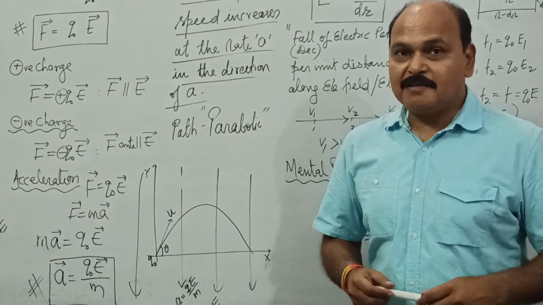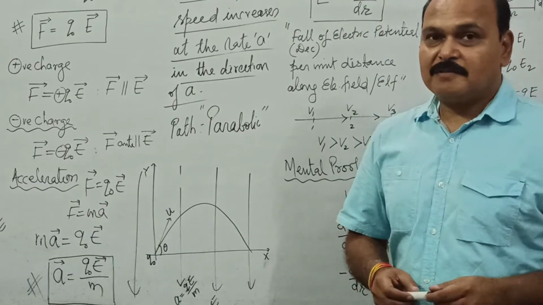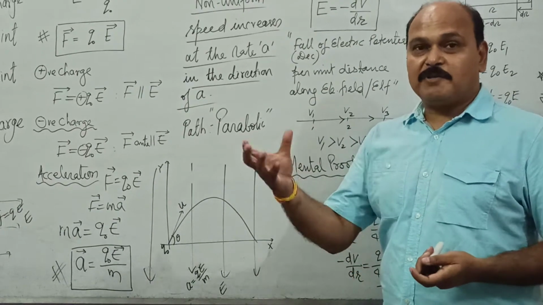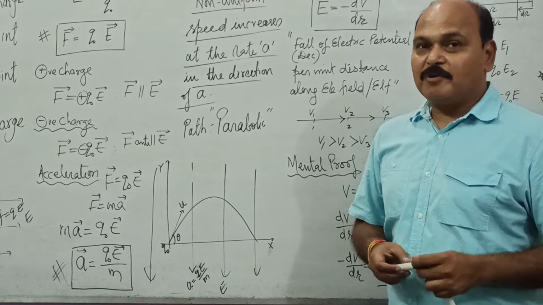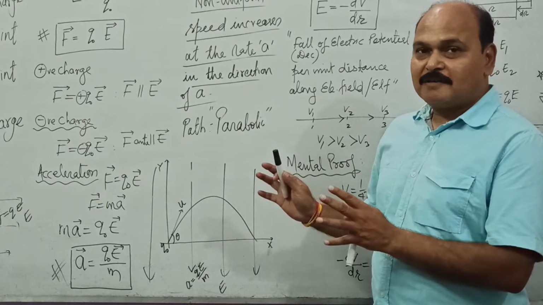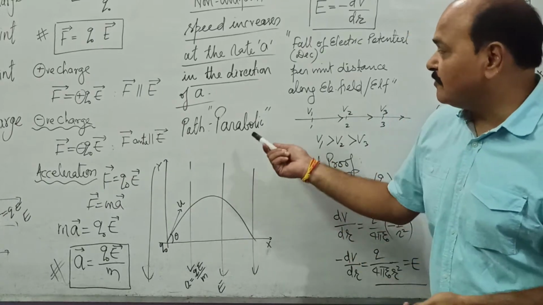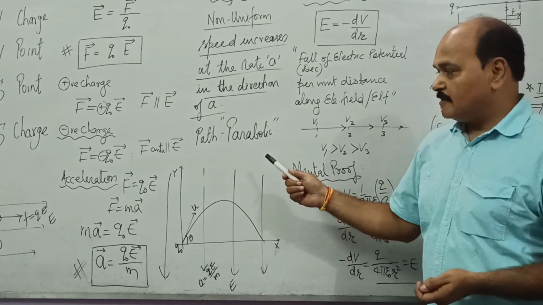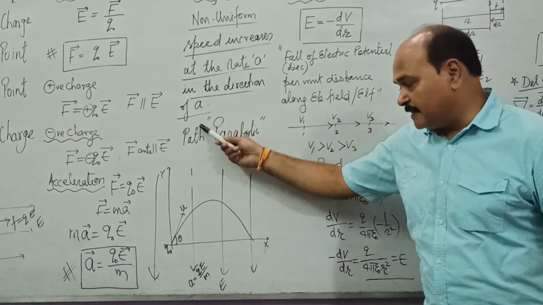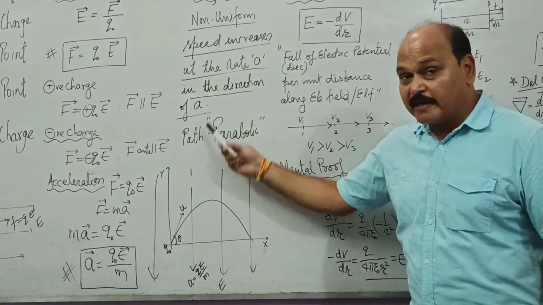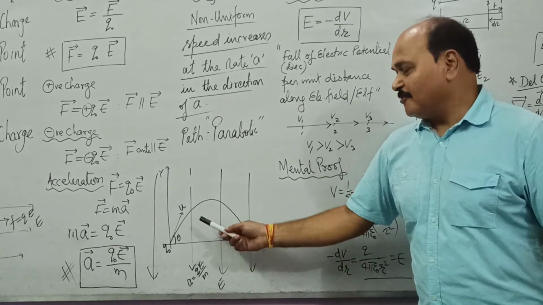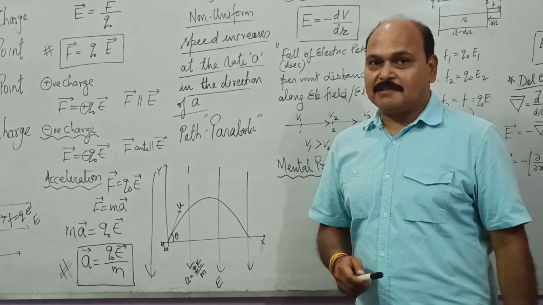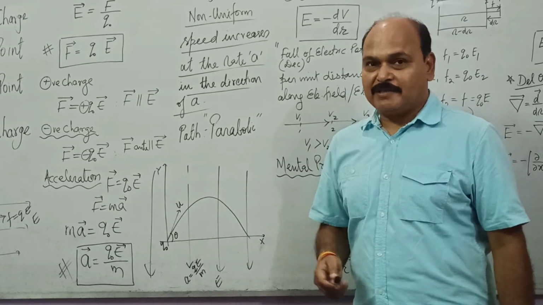Last year you studied motion in 2 dimensions, the parabolic path the charged particle moves upon. Any stone, any object projected in gravity moves on a parabolic path. So somewhat similar, or say exactly similar, is the motion of a charged particle in an electric field. I have intentionally taken the direction of the electric field along vertical, so that you can compare it with the parabolic motion which you studied last year for any mass moving in gravity.